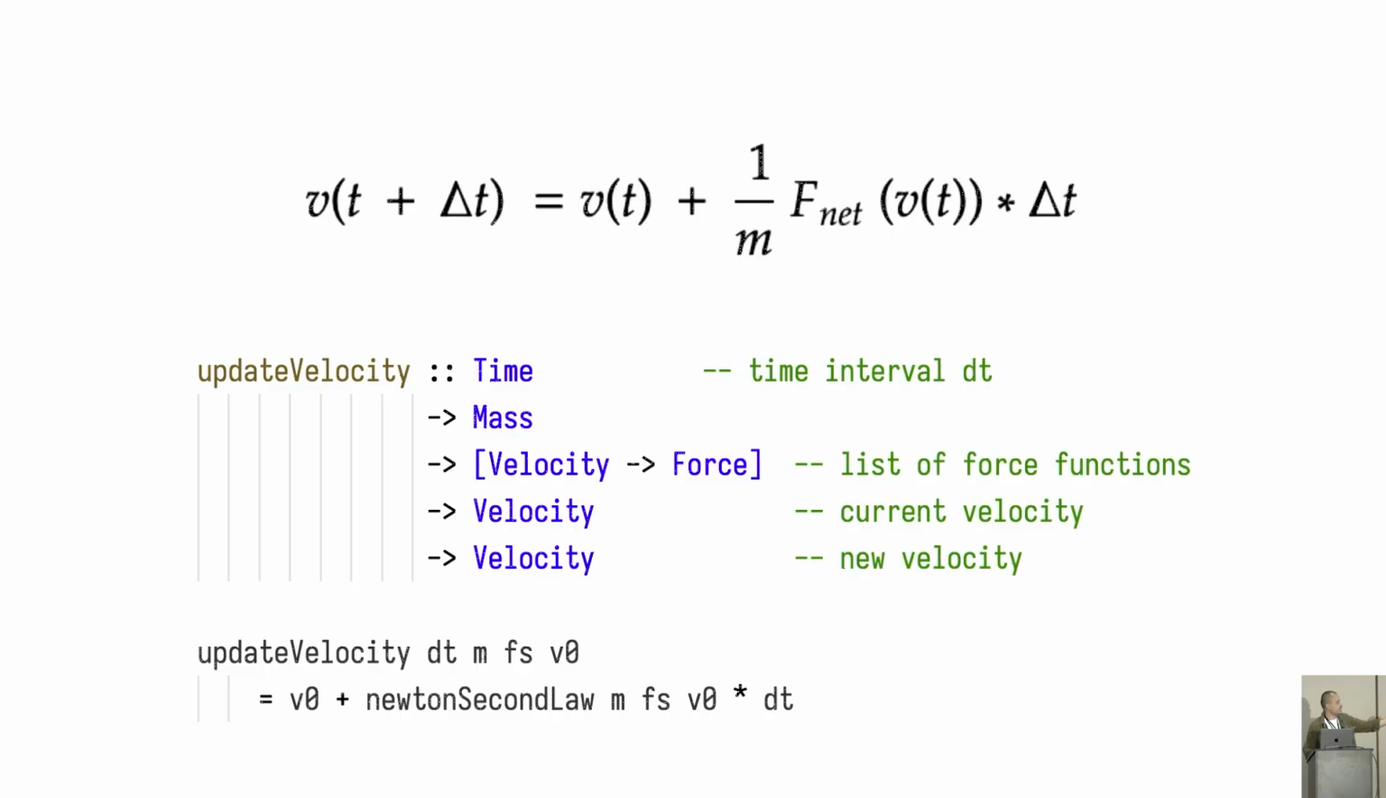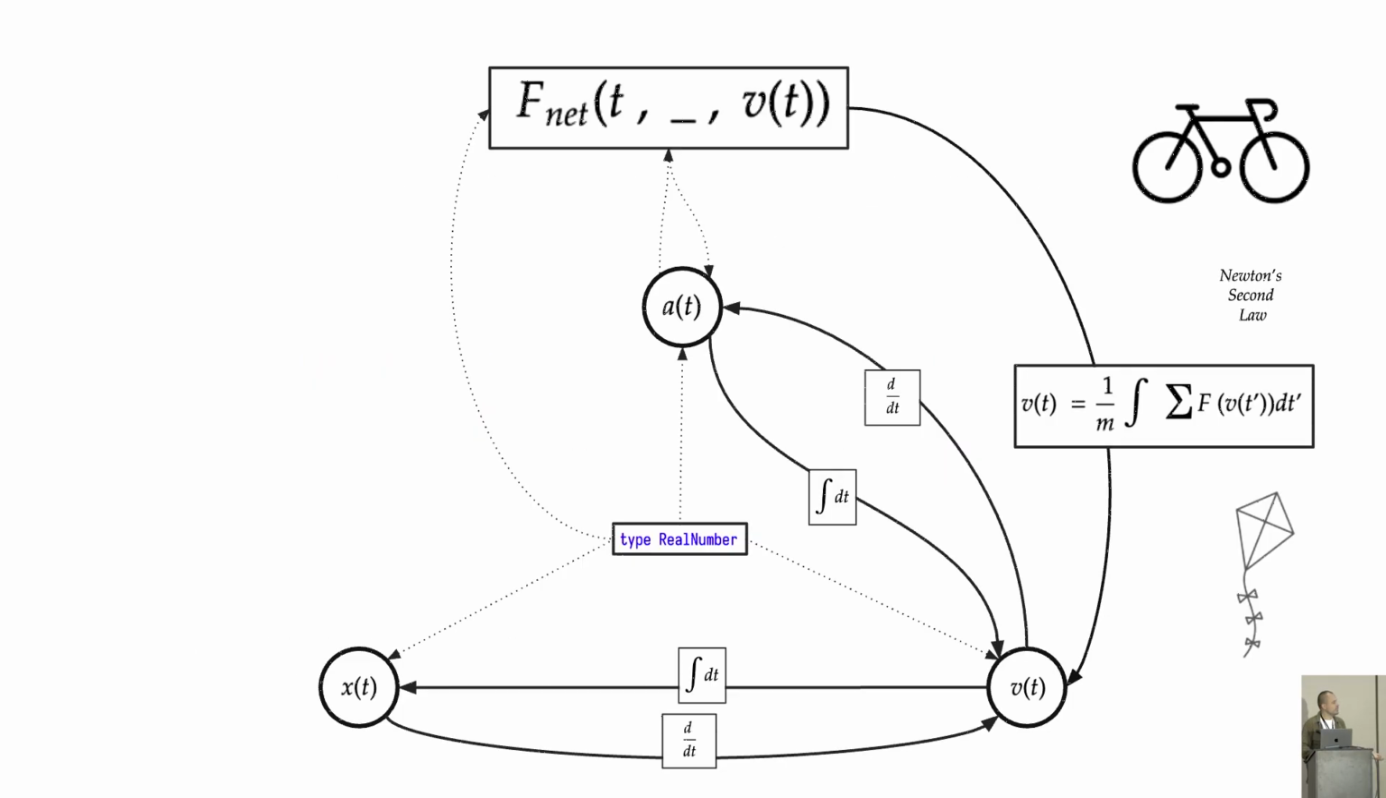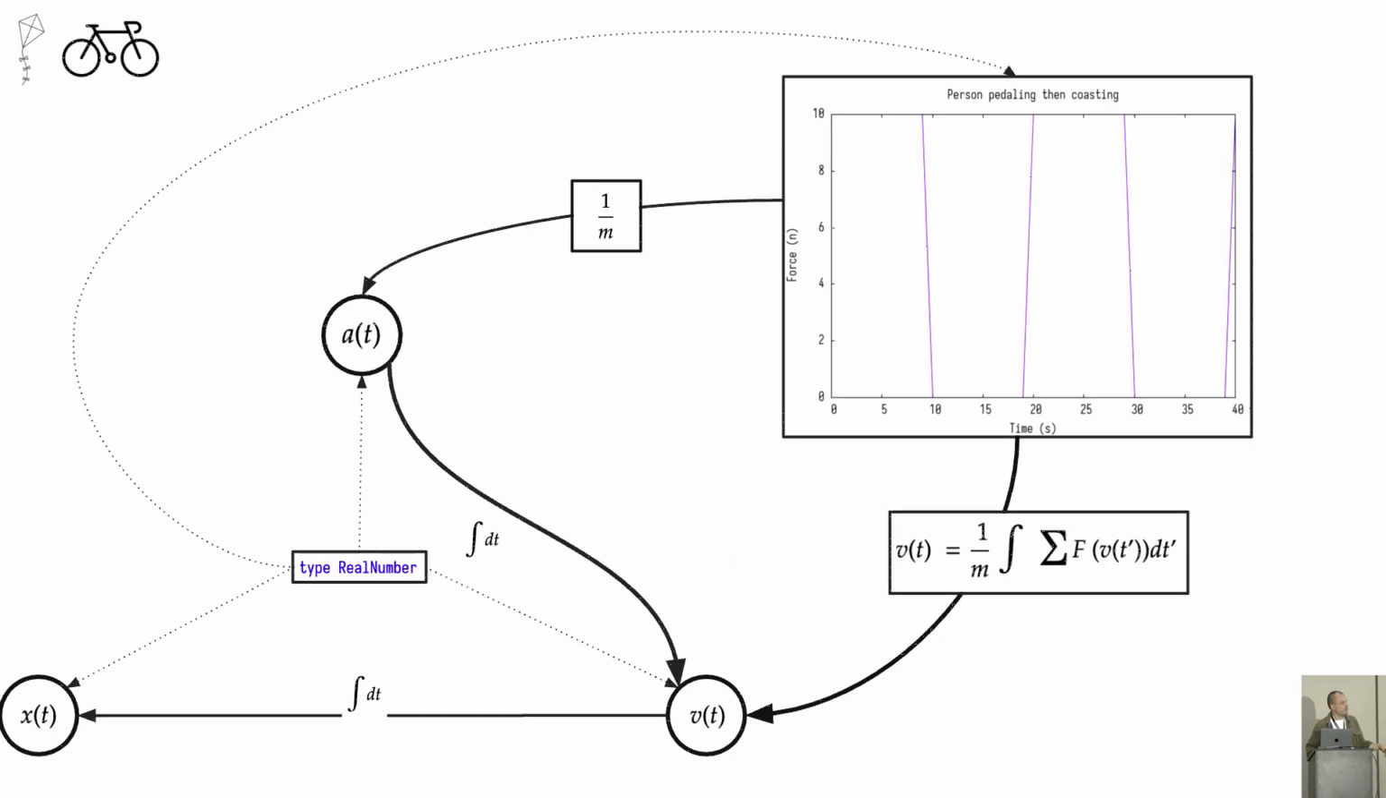The types that it gives us there is that we're taking time, mass, a list of functions that describes the system, and a current velocity, and then we will get a velocity. Visually in our model, we have this new arrow that goes into the velocity function, and I want to stimulate this model using the step function I presented earlier. So what predictions can we make about this? How would the velocity function look?